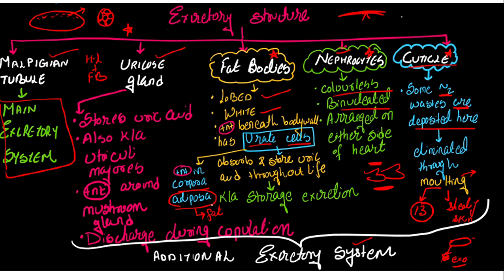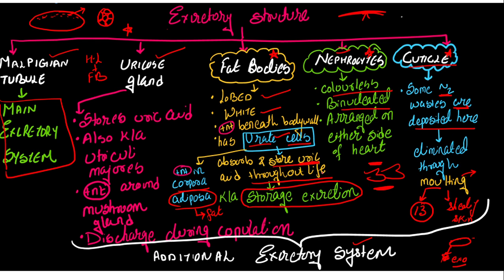So corpora adiposa. What about the other function of urate cells? It is going to absorb and store urate, which means it is going to store uric acid throughout its life. Throughout its life, uric acid is present in the fat bodies. This type of excretion we call storage excretion.